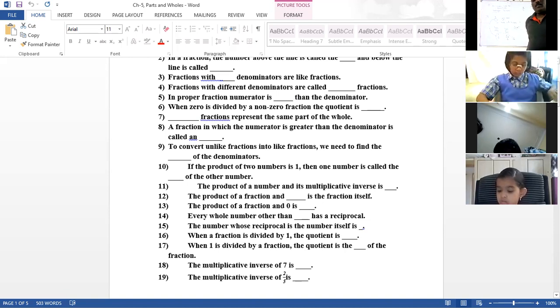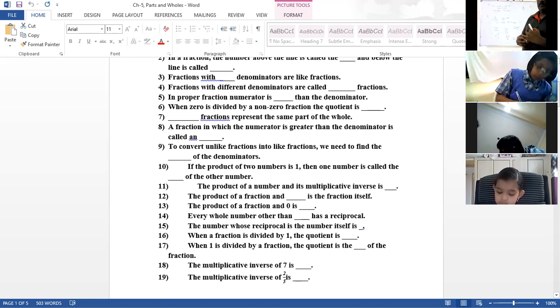Product of two numbers is 1. Then one number is called dash of the other.